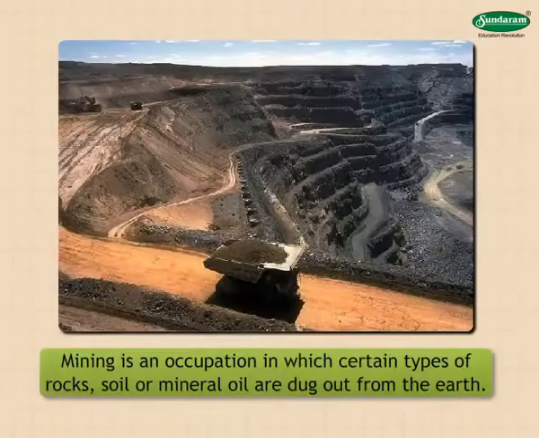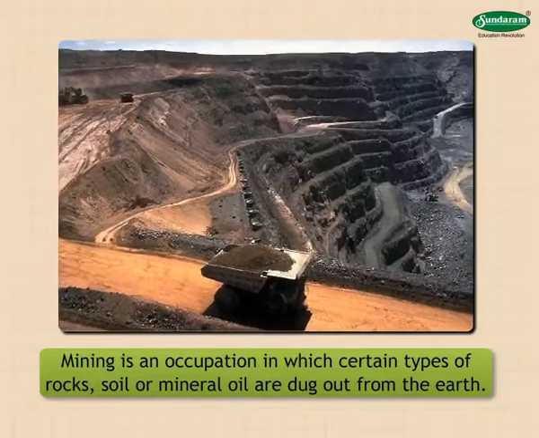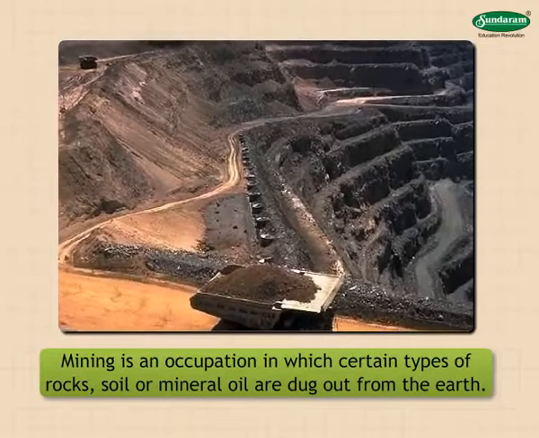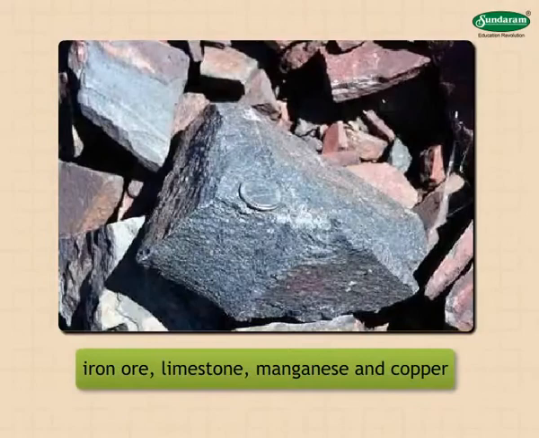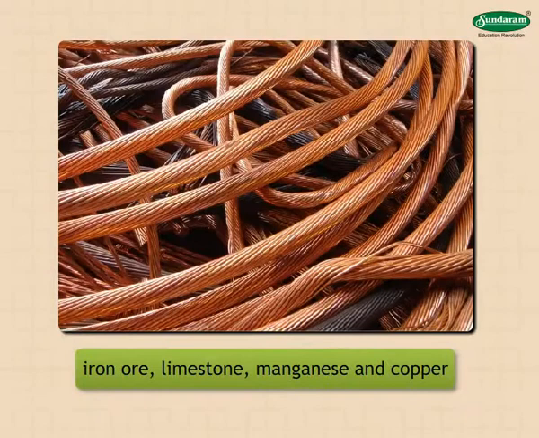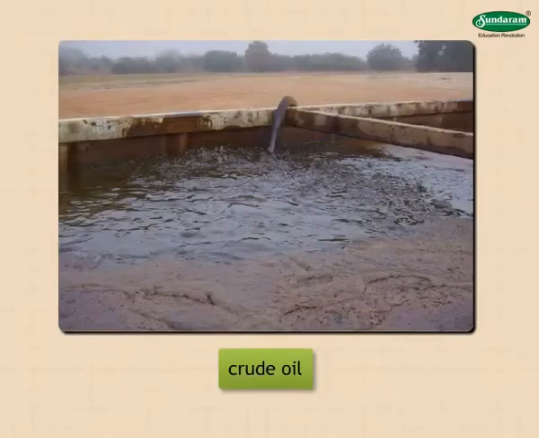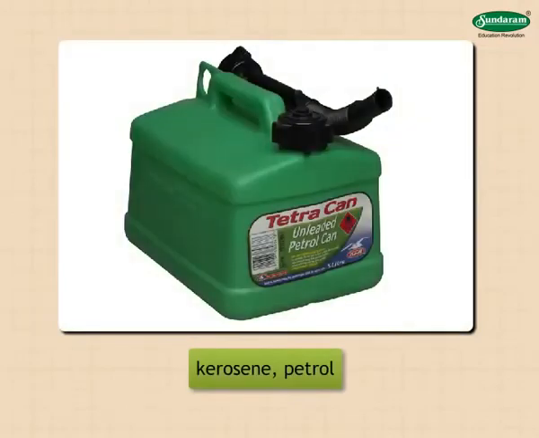Mining. Mining is an occupation in which certain types of rocks, soil, or mineral oil are dug out from the earth. We dig out minerals such as iron ore, limestone, manganese, and copper from the mines. After purifying them, we get metals and chemicals. From the crude oil obtained from oil wells, we get kerosene, petrol, and other products.